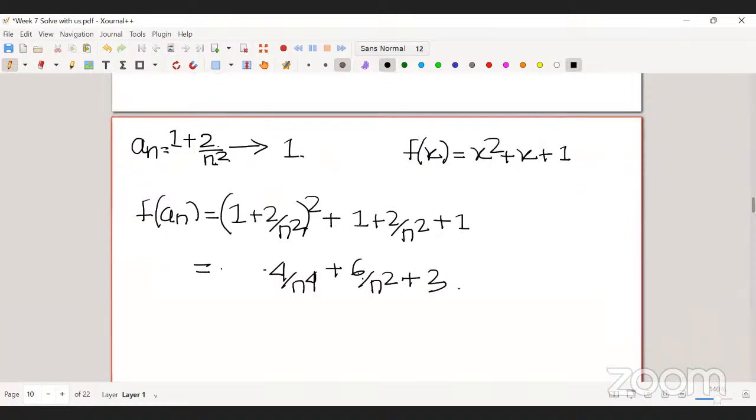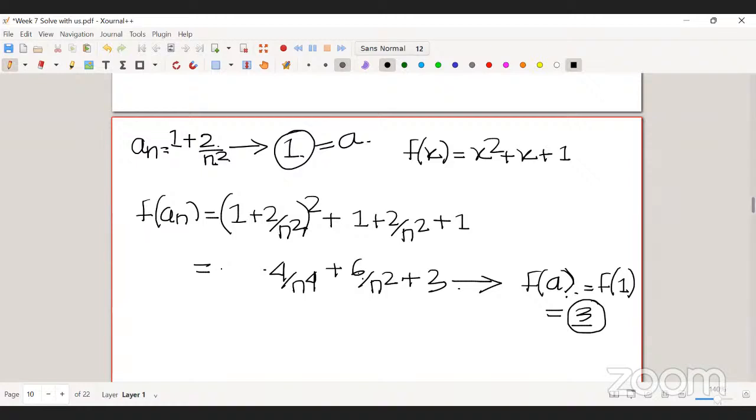So this is the new sequence, and I can easily say that the limit of this sequence is nothing but f of 1. What is f of 1? The limit of an is a, so the limit of the new sequence is f of a, which is the same as f of 1. And what is f of 1 here? It is 3. So the limit of the new sequence is 3. Is it clear? Yes, sir.